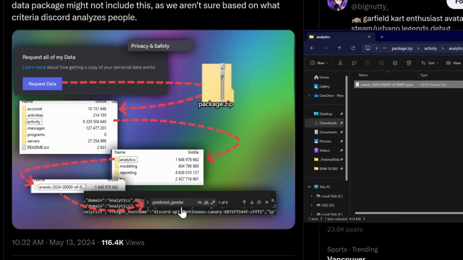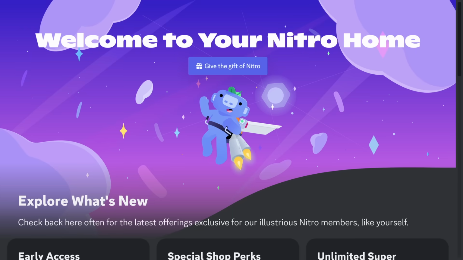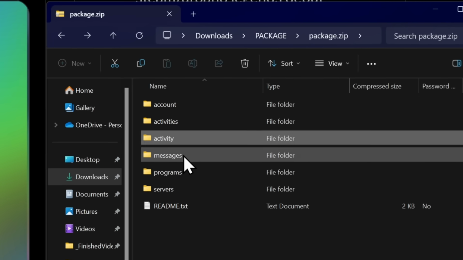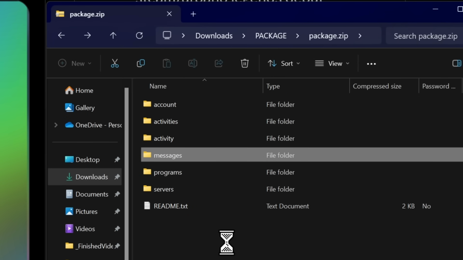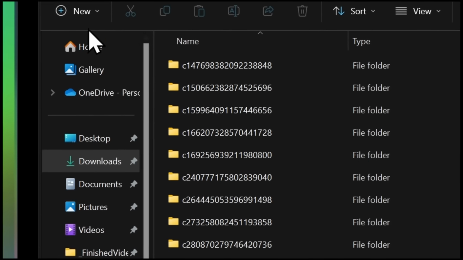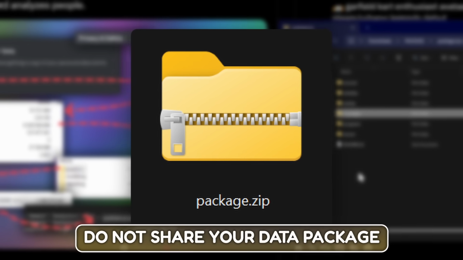Now you're noticing that I'm not showing you me doing this because here's the thing. In your Discord data package, there is sensitive info. If you ever bought Discord Nitro, your Discord data package has your billing information, which is your name, your address, and your Discord data package also has every single message you have ever sent. And you can see when I click on it, my computer is struggling, which shows how much of a Discord loser I am. So never, ever, ever share your Discord data package with anyone and never share the download link.